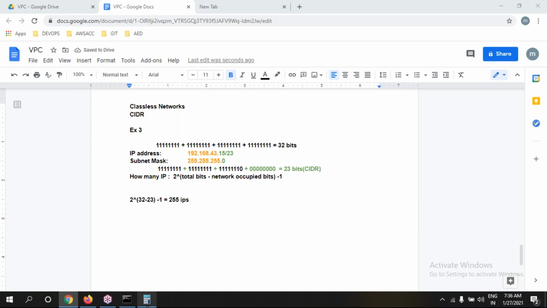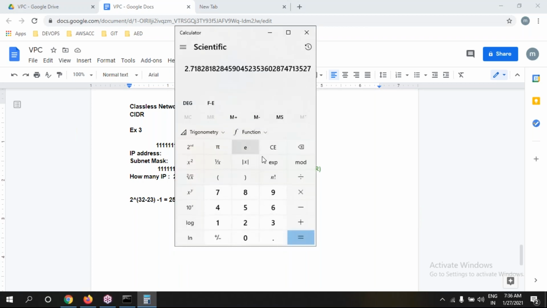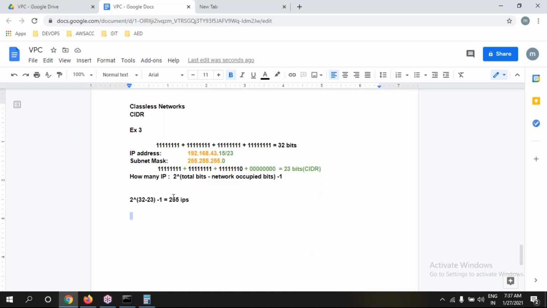According to our calculation, 2 power 9, minus 1. How many IPs are we getting, guys? 511. So we can customize according to our requirement.